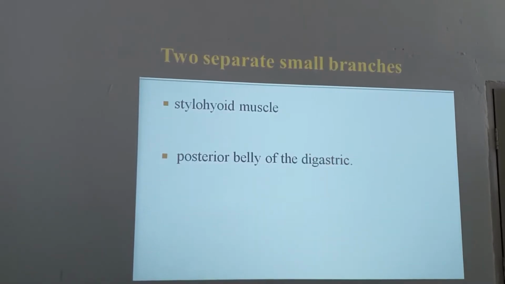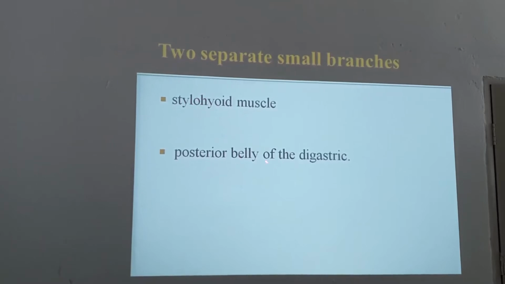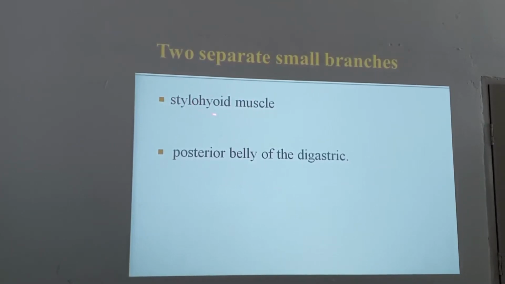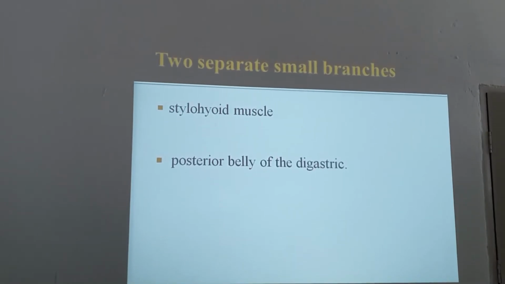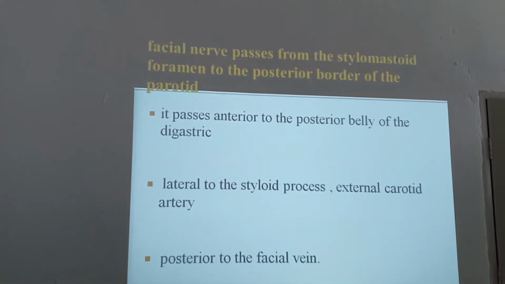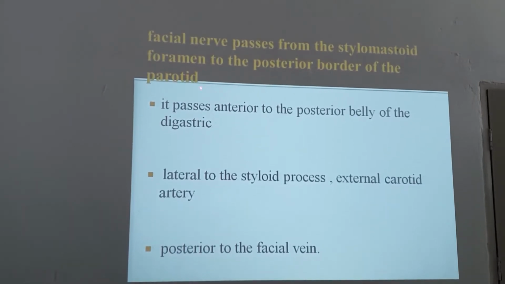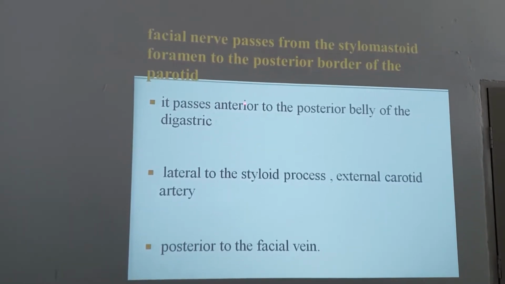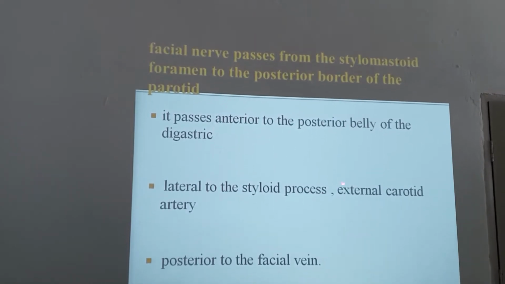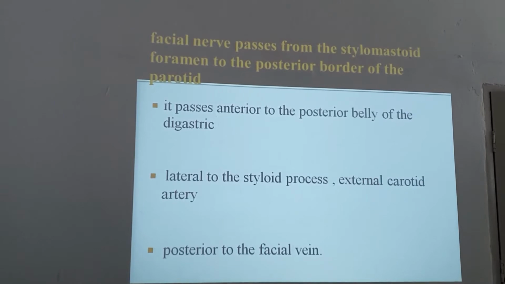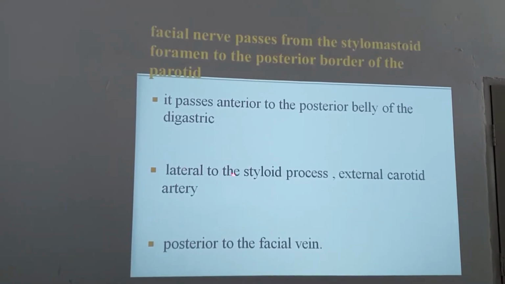Next. Two separate small branches supply the stylohyoid muscle and the posterior belly of the digastric. Separate branches to stylohyoid, as we have seen, and the posterior belly of digastric. All these are second arch muscles. Okay. The facial nerve passes from the stylomastoid foramen to the posterior border of the parotid. It passes anterior to the posterior belly of digastric, lateral to the styloid process and external carotid artery, and posterior to the facial vein. So what you should remember here is, lateral to the styloid process.